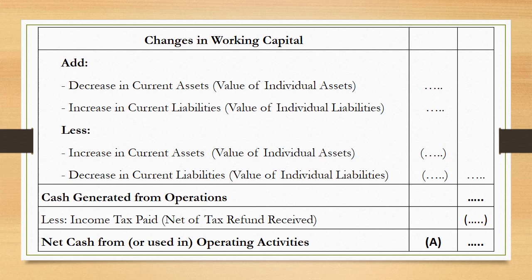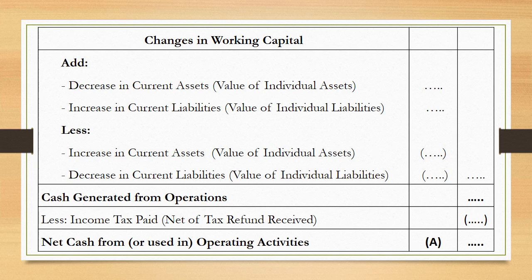Throughout cash flow statement, I want you to remember that if you find an increase in asset, that has to be deducted. And if you find a decrease in asset, that has to be added. And vice versa for liabilities. The same thing you can see there. The items that are added over here are decrease in current asset and increase in current liabilities.